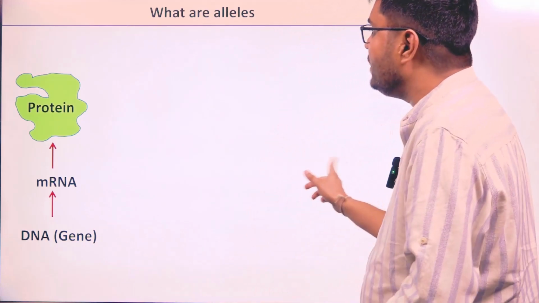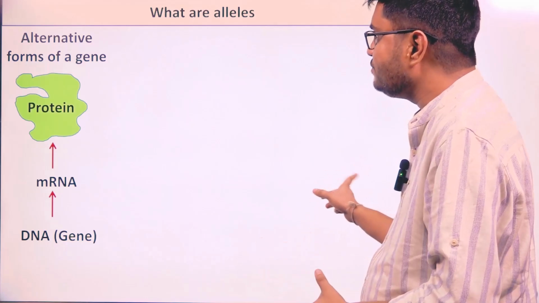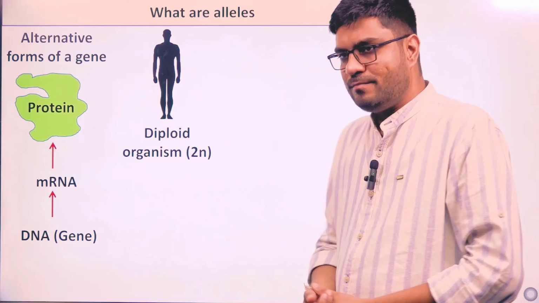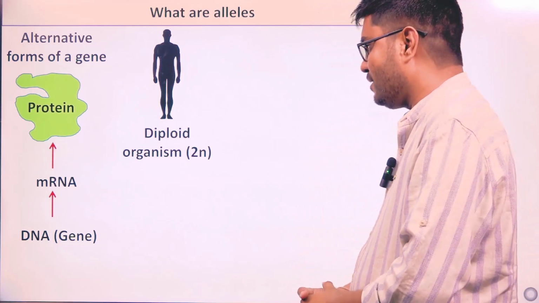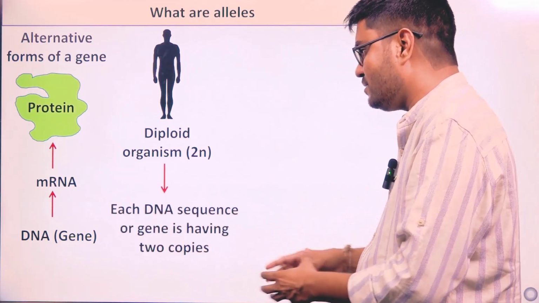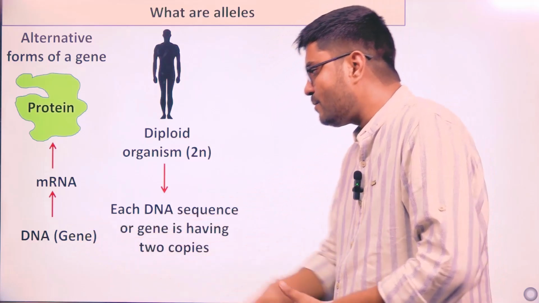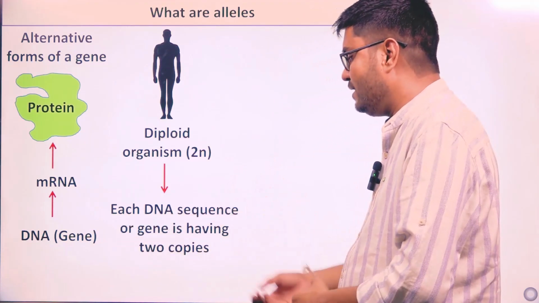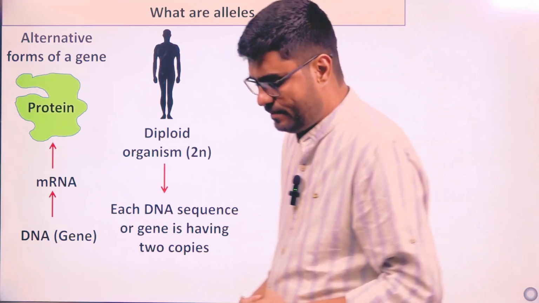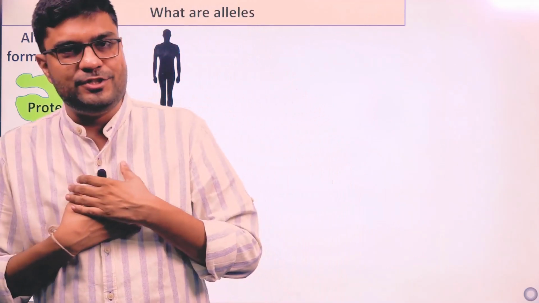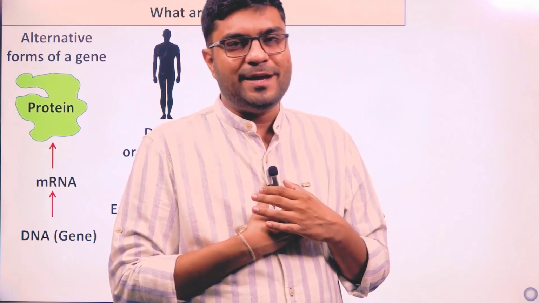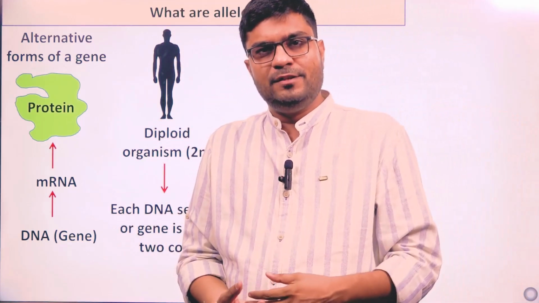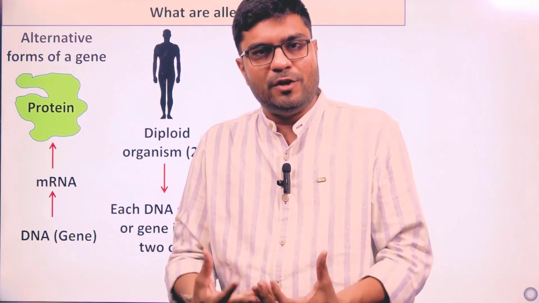If I take a diploid organism, that is a 2N organism. What do we mean by a diploid organism? A diploid organism where each gene or each DNA sequence or each fragment of DNA has two copies, right? I have the gene which codes for the enzyme hexokinase. How many copies do I have for that particular gene? Two. Okay, that's why I am a diploid organism.